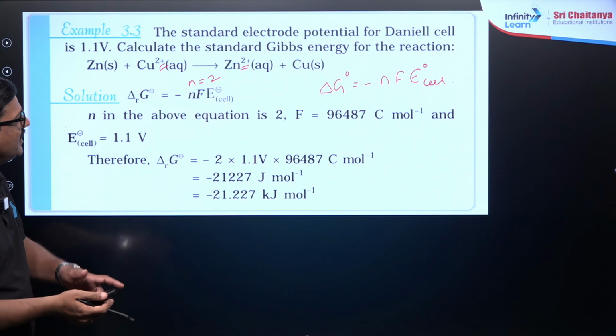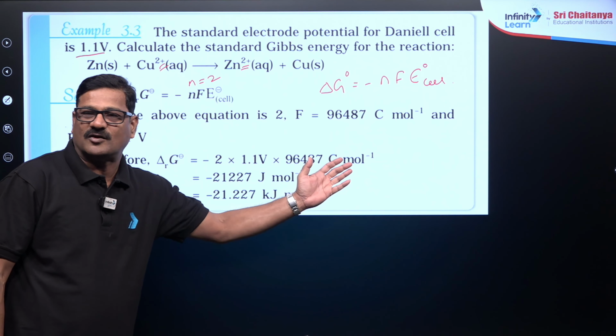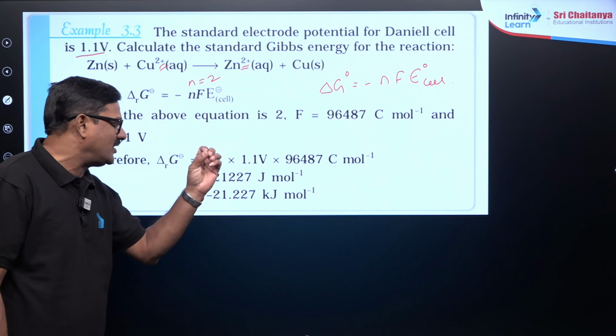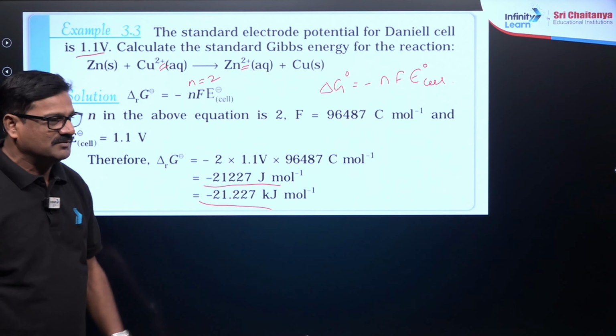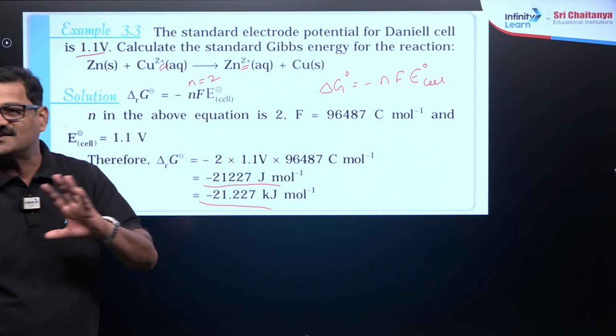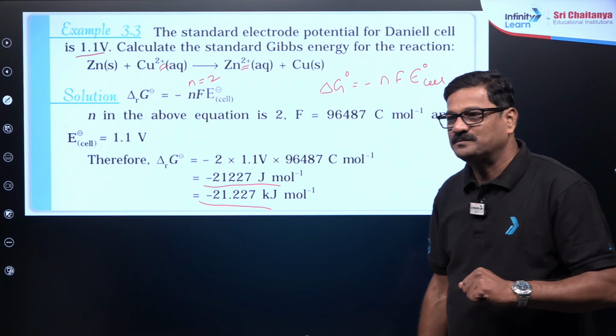E naught cell is given here as 1.1, and F is equal to the charge carried by 1 mole of electrons. If you put all these, you are going to get joules and then kilojoules. If it is converted into a multiple choice question, you will get the same there. Fine?